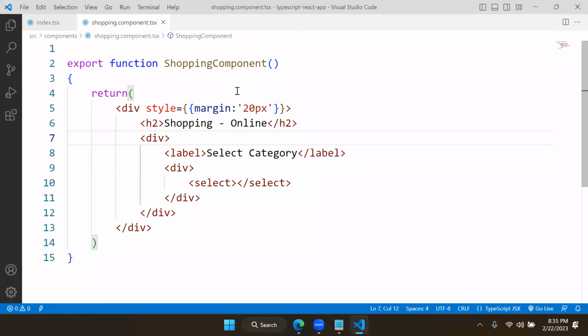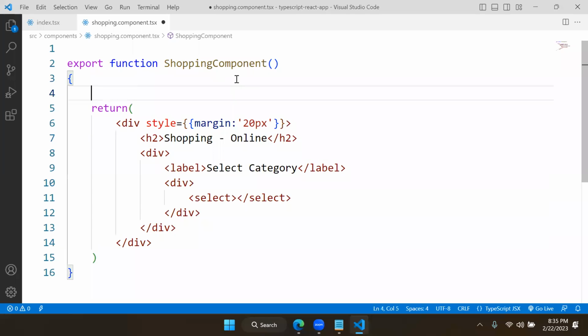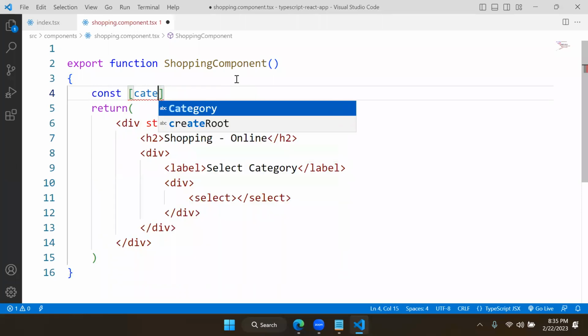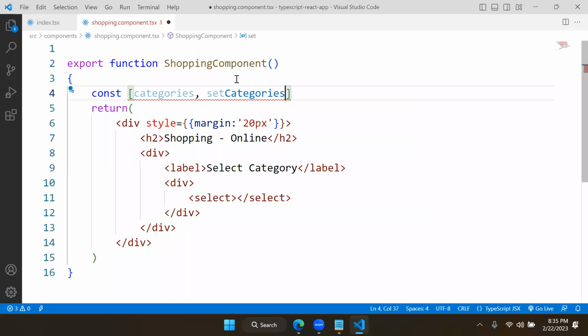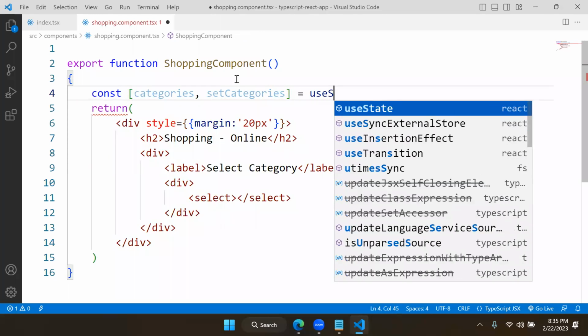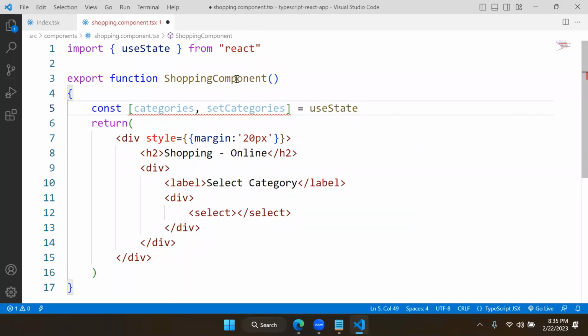Then what we need to do now? We need to configure state. All concepts are same, hooks, everything same, no change. So we create a constant. Constant is what? Categories. And what we have to do? Set categories. And now we need to define useState. This is different now. Configuring the state, because this data is coming from API.